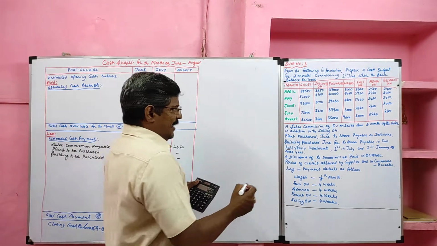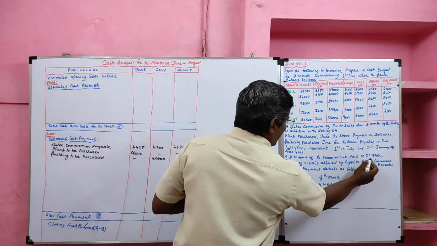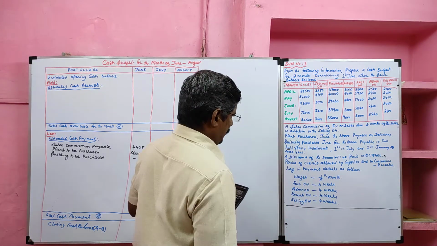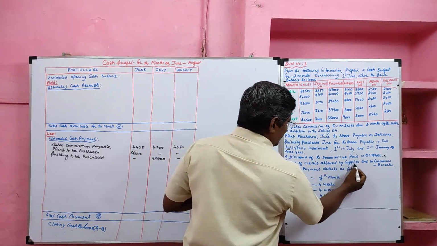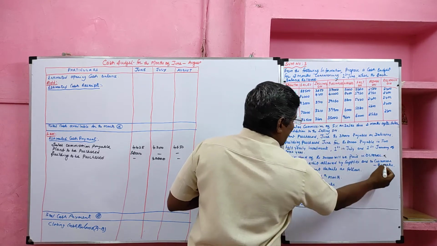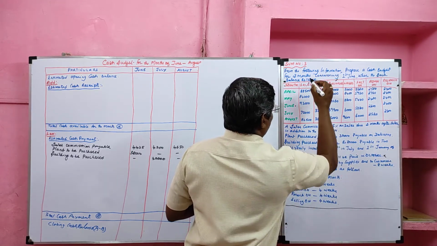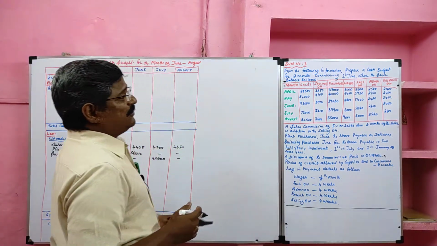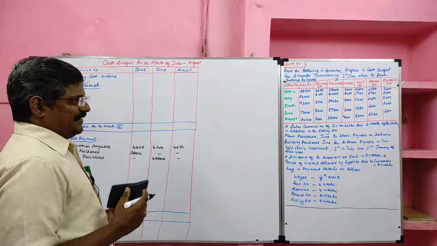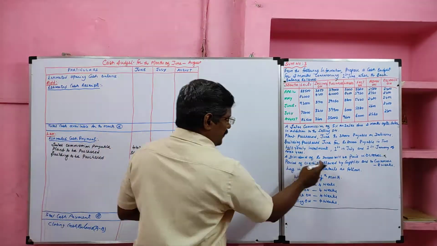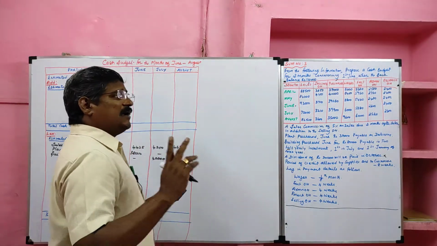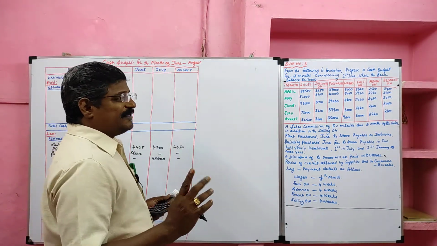Then a dividend of 20,000 will be paid in October. We are not preparing the budget for October, so we can ignore it. Then period of credit allowed by supplier and customer. For supplier, we should look at the purchase; for customer, we should look at the sales. For both the payment to the supplier and the collection from the customer, 2 months credit is allowed. 8 weeks means 2 months, 4 weeks means 1 month, 2 weeks means half month.